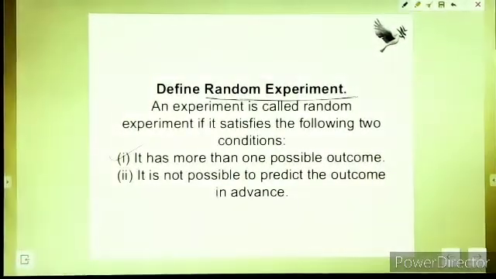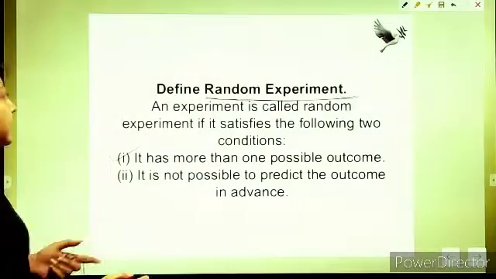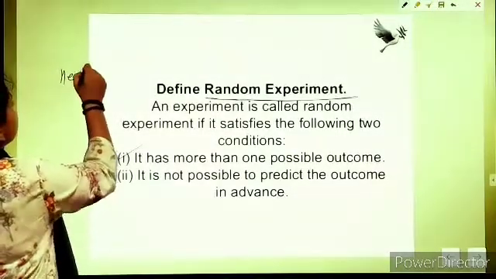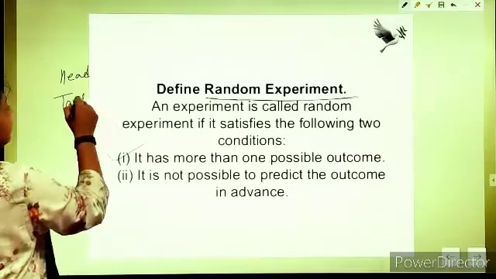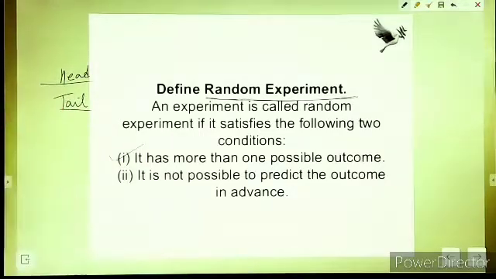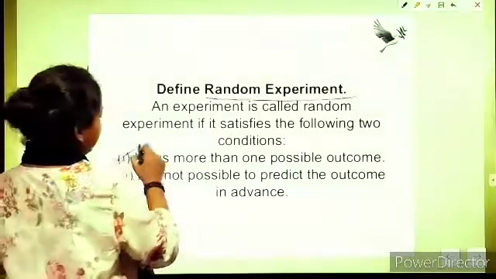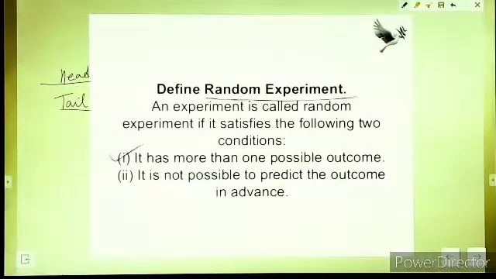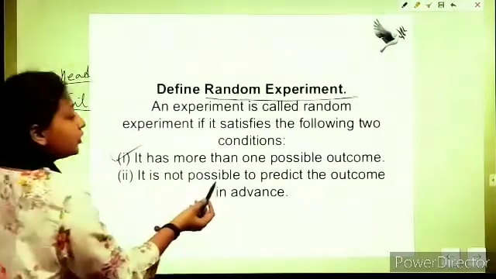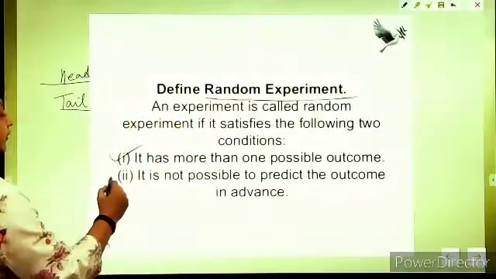The simplest example we can consider is tossing a coin. When we are tossing a coin, either we get a head or we get a tail. So again, we have two possible outcomes, and this satisfies the first condition. The second condition is that it must not be possible to predict the outcome in advance.